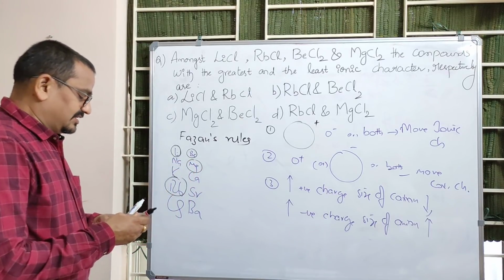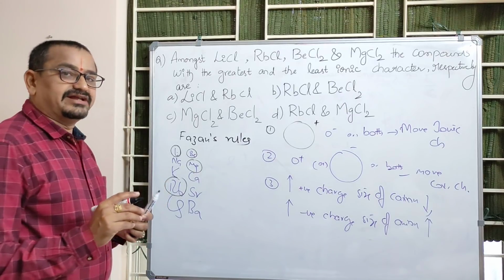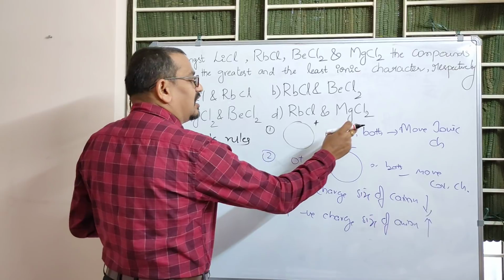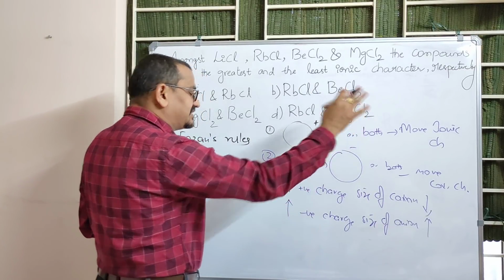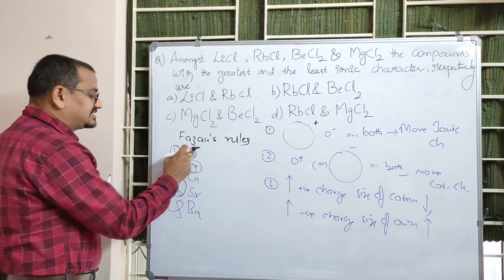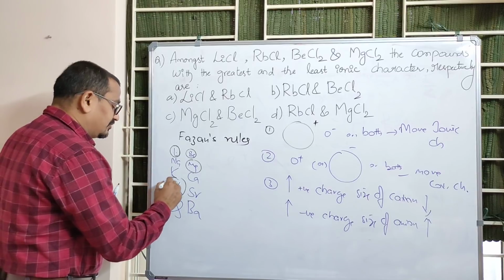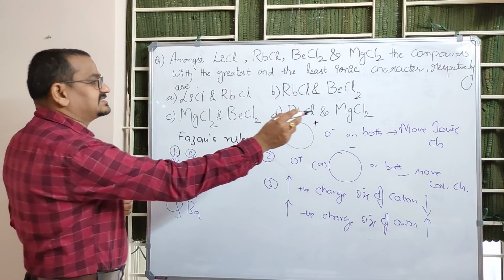Beryllium and magnesium. Now among these ions, which is larger in size? Which cation is larger? Larger cation or smaller anion or both means more ionic. Which cation is larger among lithium, beryllium, magnesium and rubidium? Rubidium is the larger cation. So larger the cation, more is the ionic character.